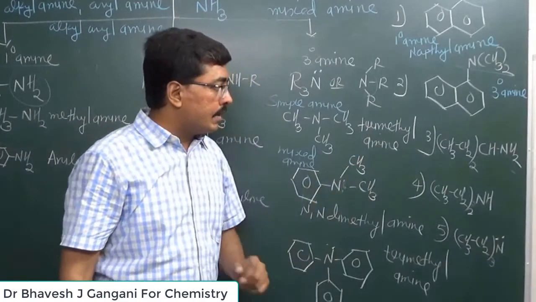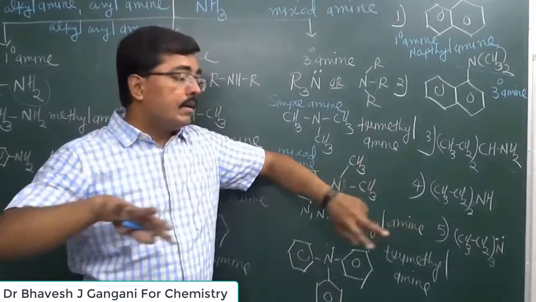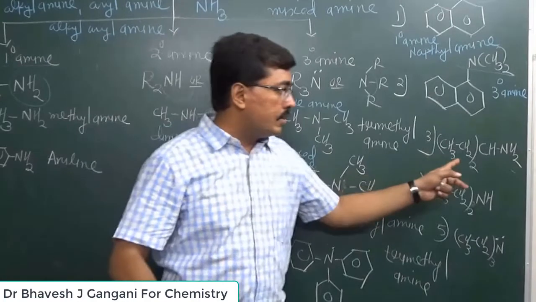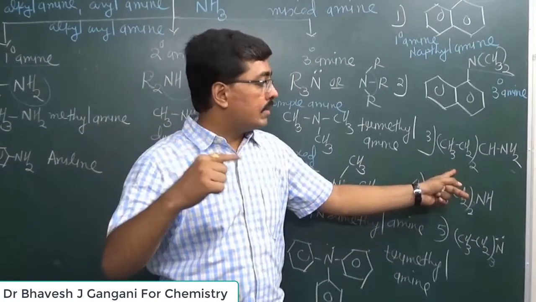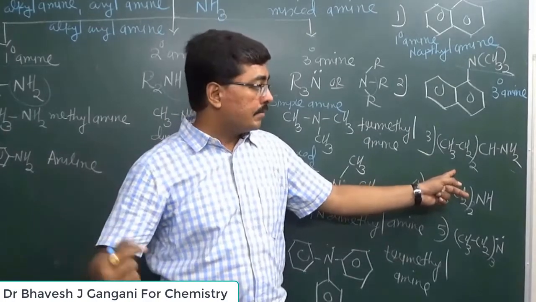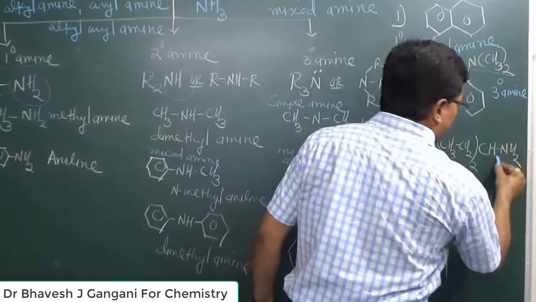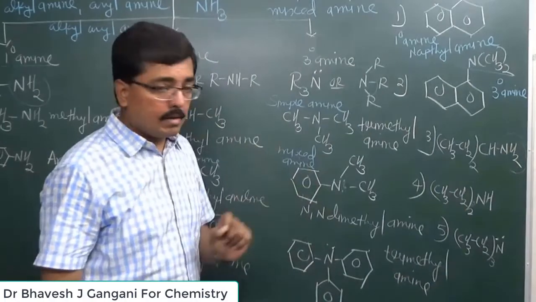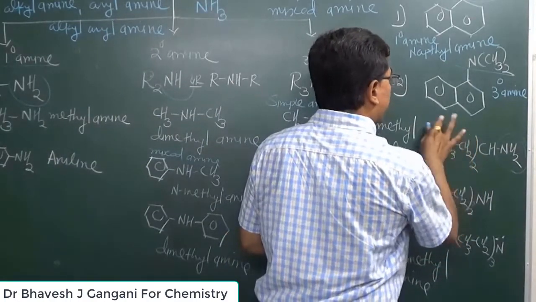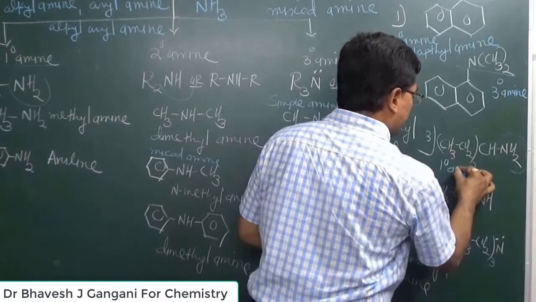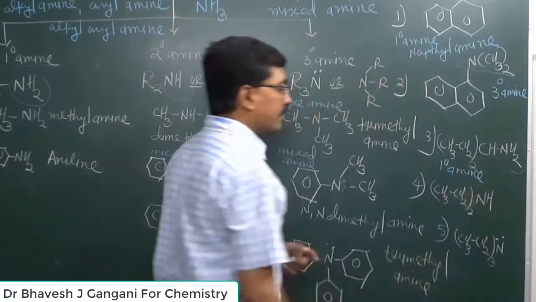Here you can observe that it is a 5-membered long chain. When you simplify this structure, you will get the IUPAC name pentan-3-amine. Here the NH2 group is present on the 3rd carbon atom, so which type of amine is it? Primary amine. So structure number 3 is a primary amine.